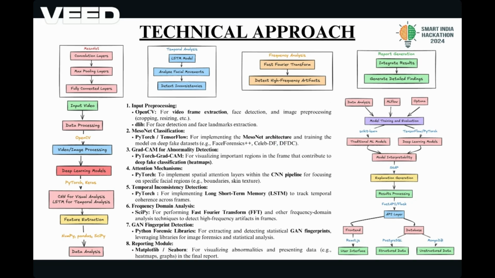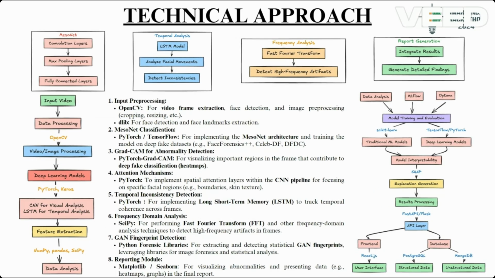So, our deepfake detection solution combines multiple advanced technologies, from spatial and temporal analysis to GAN fingerprint detection and frequency domain analysis. This multi-layered approach ensures a comprehensive and reliable detection system. Crucially, the system is optimized for speed and efficiency, capable of real-time analysis. This makes it ideally suited for integration with social media platforms, enabling proactive detection and categorization of deepfake content before it reaches the public domain.